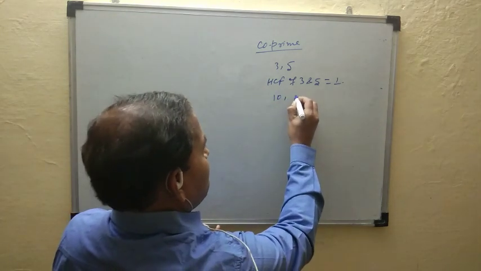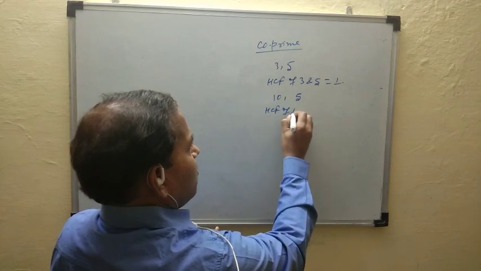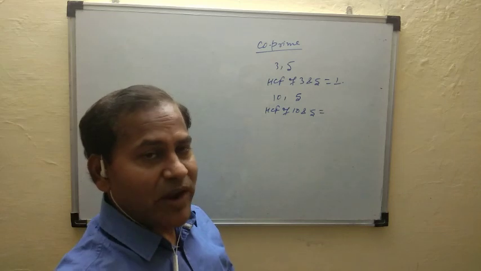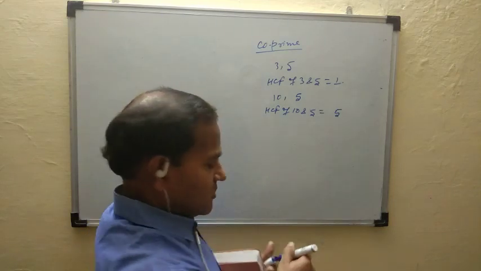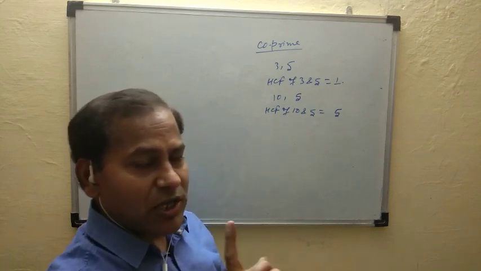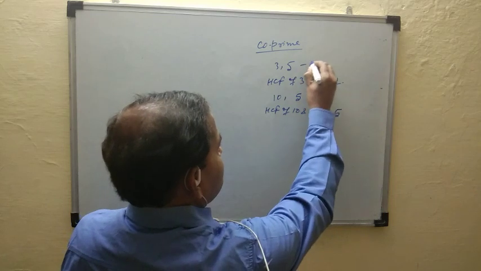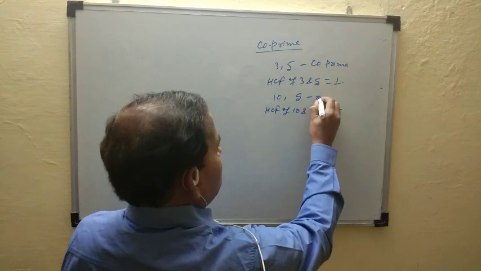Suppose 10 and 5. The HCF of 10 and 5, the highest common factor between 10 and 5, is equal to 5. So 10 and 5 are not co-prime numbers. This is co-prime. This is not co-prime.